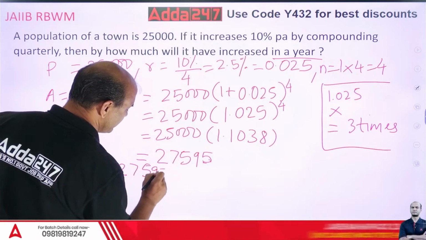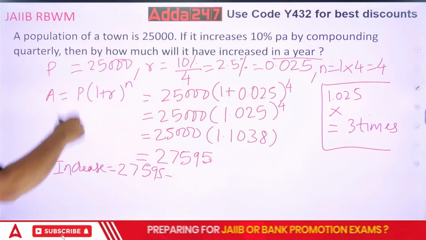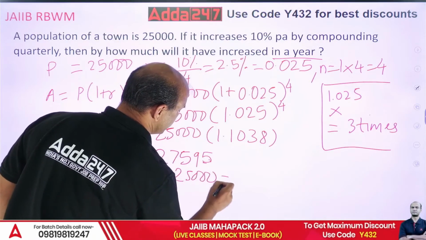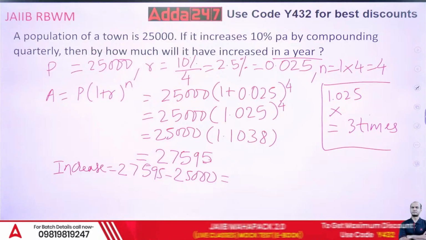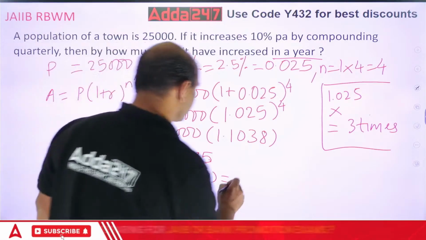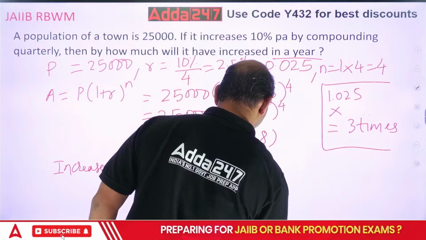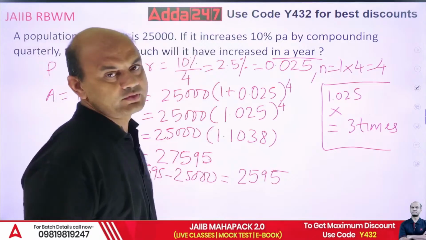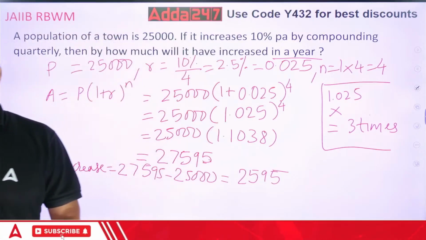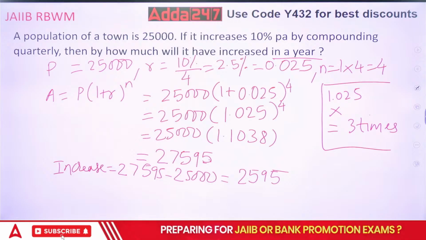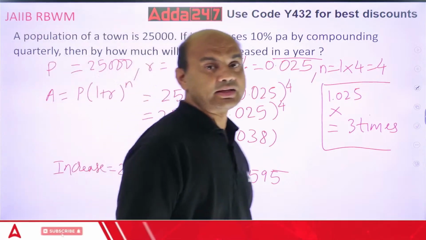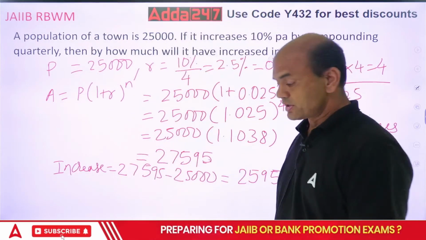27,595 minus what was the initial one? 25,000. So that is equal to 2595. Again, this will be the increase in the population in 1 year. Got it, everyone? This numerical is asked for 2 marks in the exam. So don't miss this.